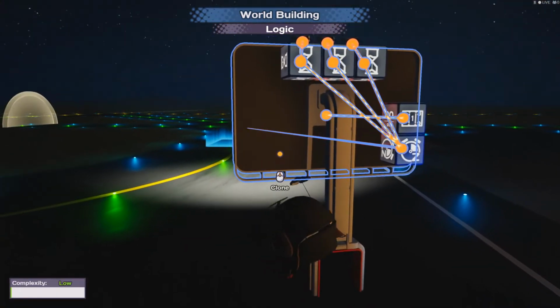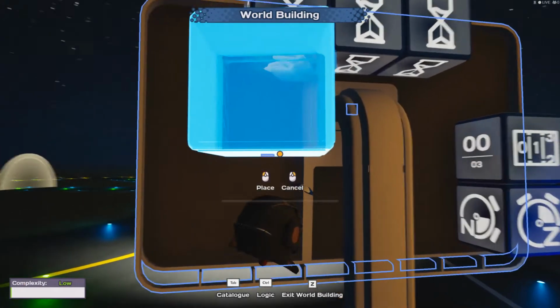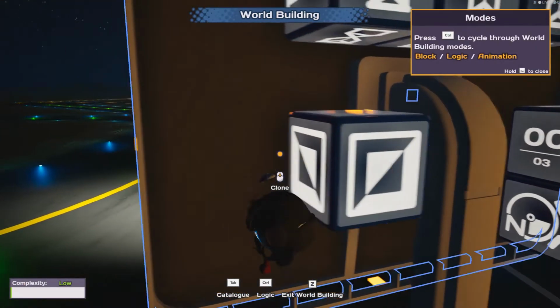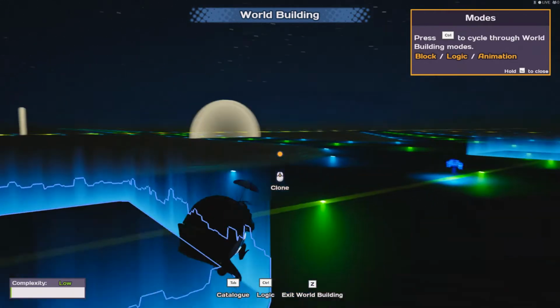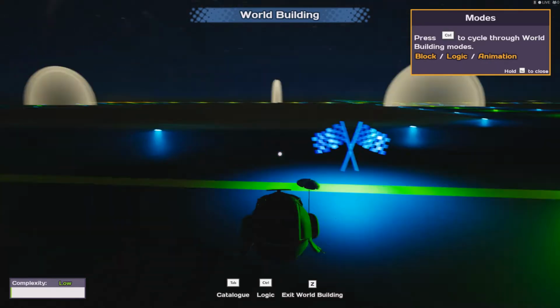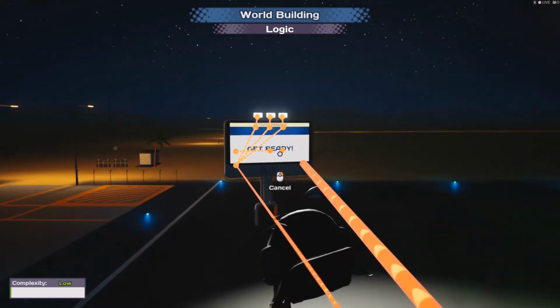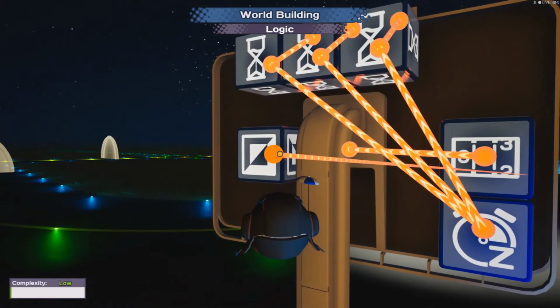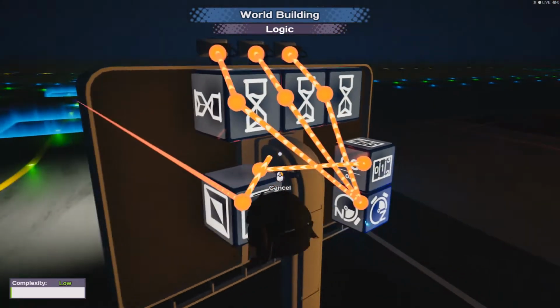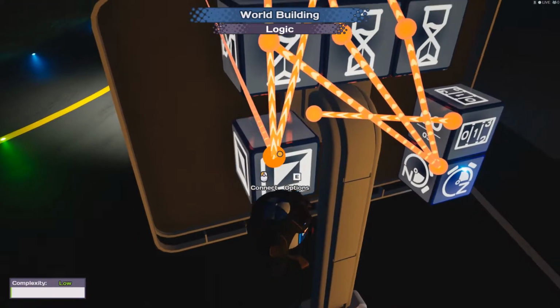Okay, so next thing we want is, you don't need to do the lights, so you can skip all that if you want to, but I'm going to do the lights, and I want an invert. Basically, once the lights are turned on, they'll stay on and they won't turn off again. So we're going to use the trigger to turn the lights off at the very start of the race, and we do that through the invert. And these go straight to the lights.